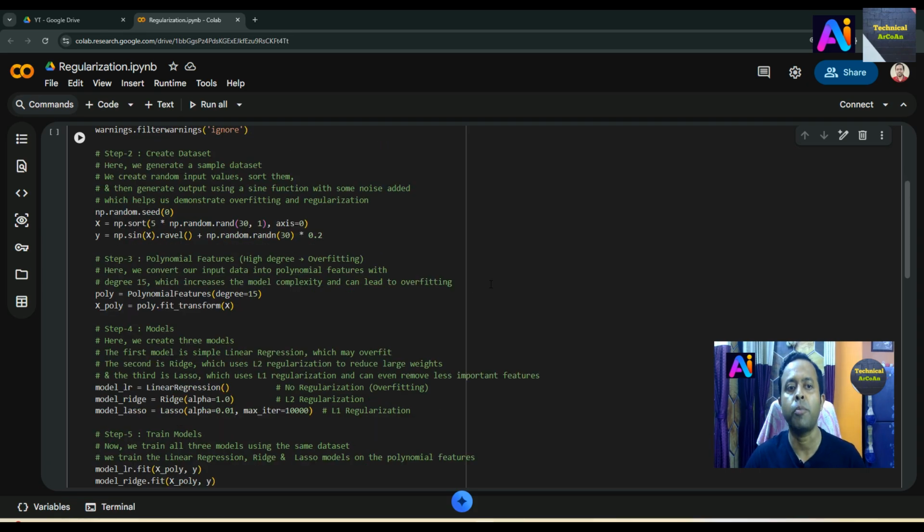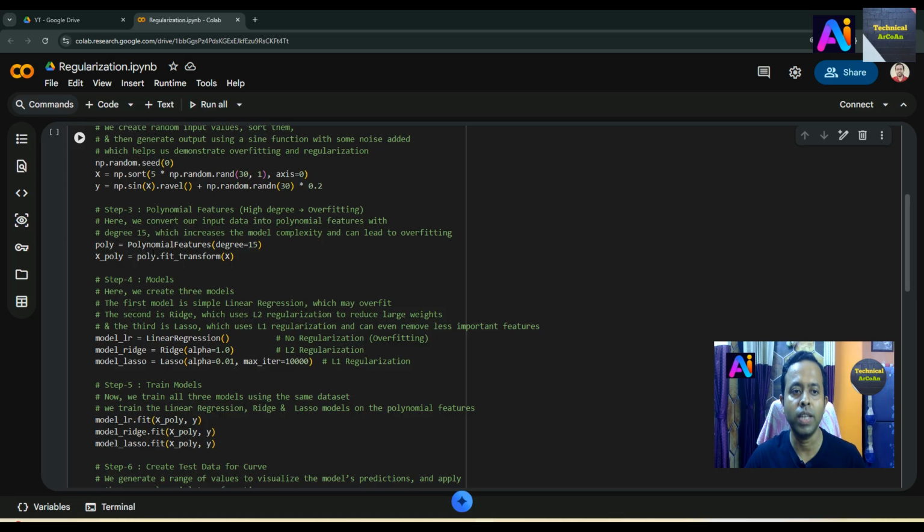Step 3 is the polynomial features, where a high degree means overfitting is a concern. Here we convert our input data into polynomial features with degree 15, which increases the model complexity and can lead to overfitting. Okay, so here we use PolynomialFeatures, and then we use the method fit_transform, right?